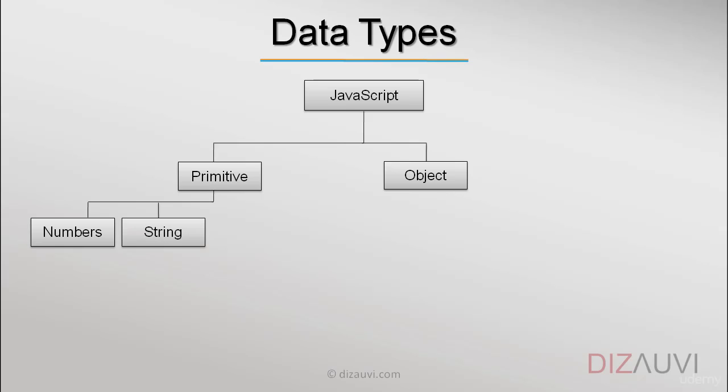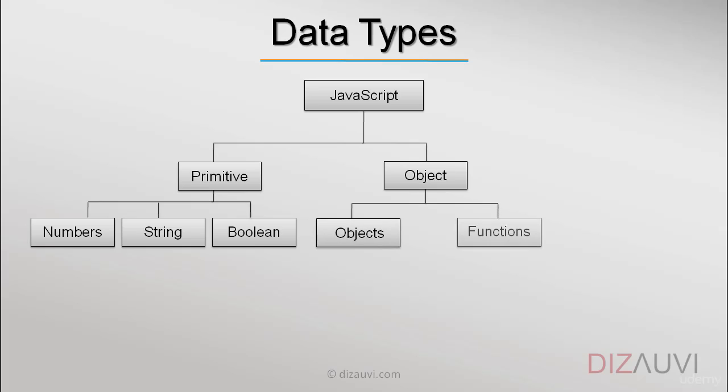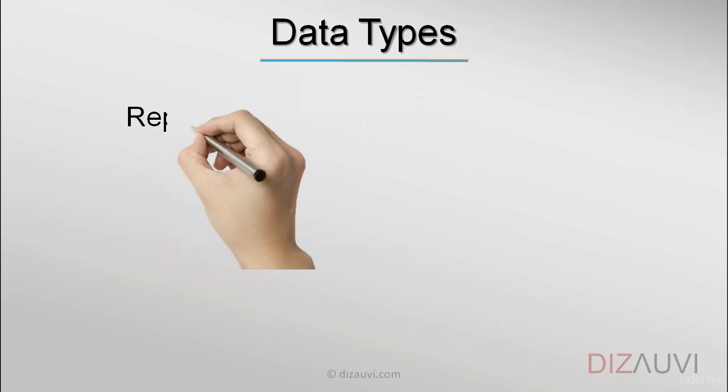Primitive types include numbers, strings of text, and Boolean types representing true or false values. Apart from primitive data types, everything else in JavaScript is an object in some way. Even functions in JavaScript can be considered to be objects. Well, there is a very thin line between them, but we will talk more about objects and functions later. Null is also an object type, but it is a special one in the sense that it represents no object.